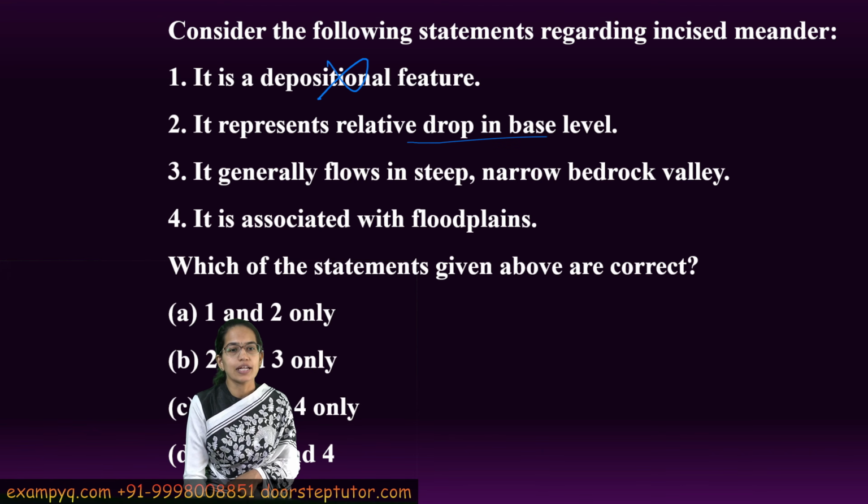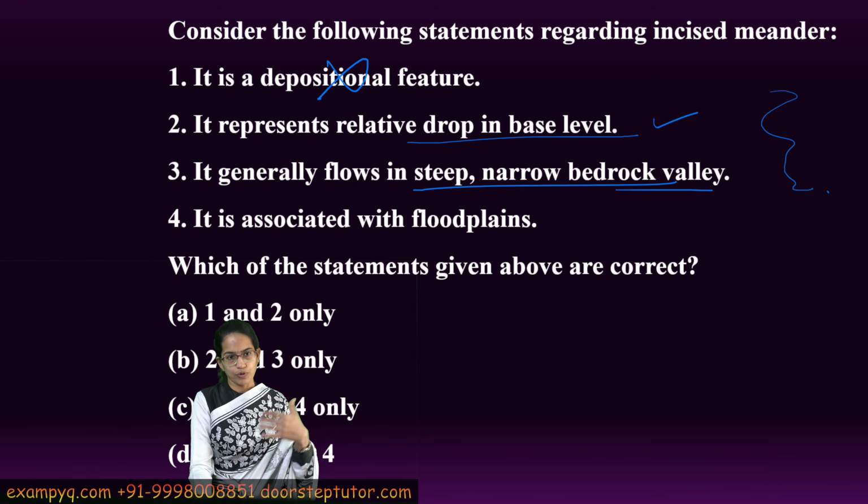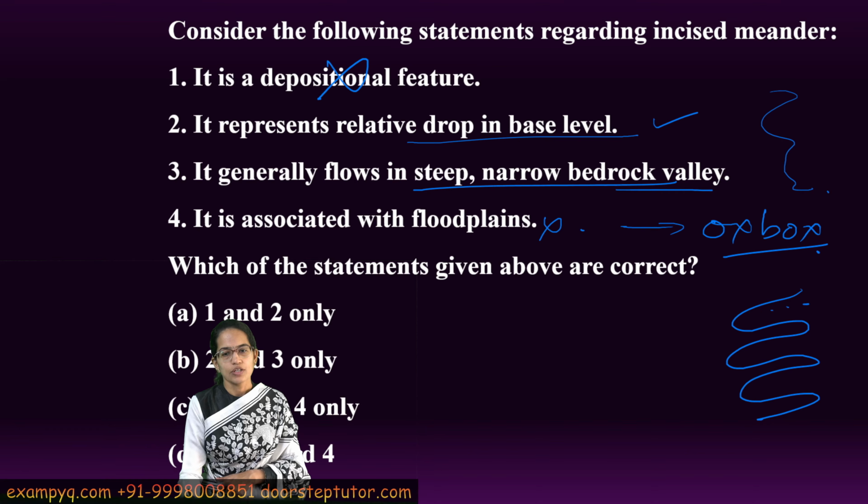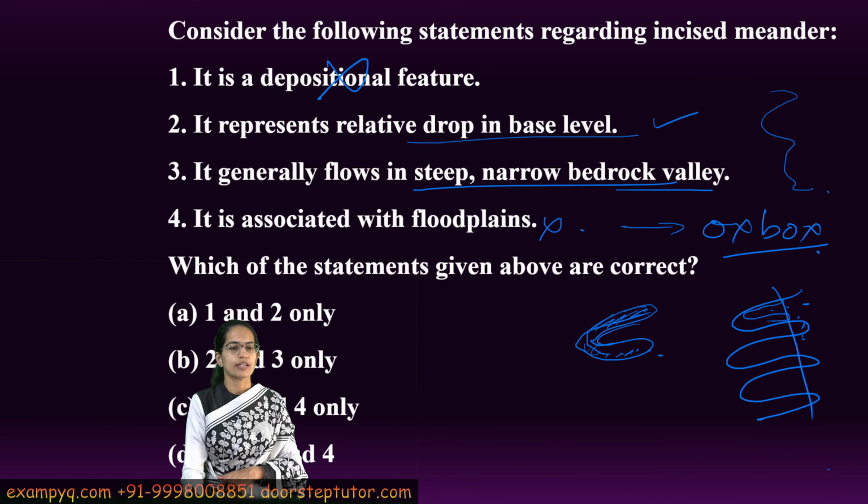It represents a relative drop in the base level. That's correct, because you'll have the meandering flow. It would be a steep, narrow bedrock valley that it flows in. That's again correct, and it's not associated with floodplains. With floodplains, you have the oxbow lake, which is the result of the meandering. Once you have the meandering, depositions take place, and because of the depositions, a lake can be created by this meandering phenomenon, and the lake shape which is formed is called the oxbow lake. So oxbow lakes can be associated with floodplains, but not the incised meanders, right?